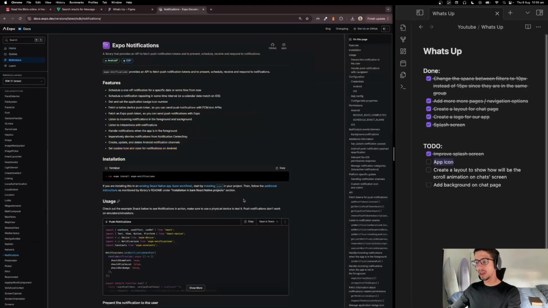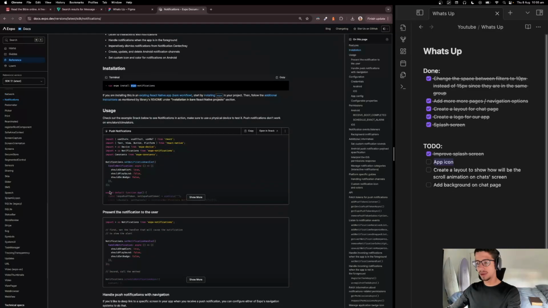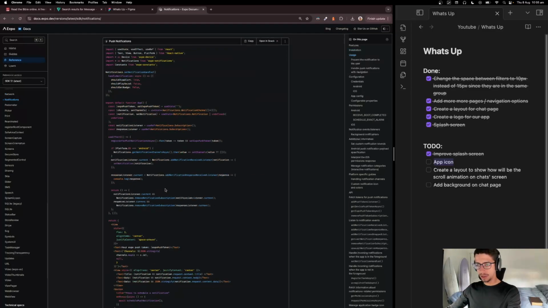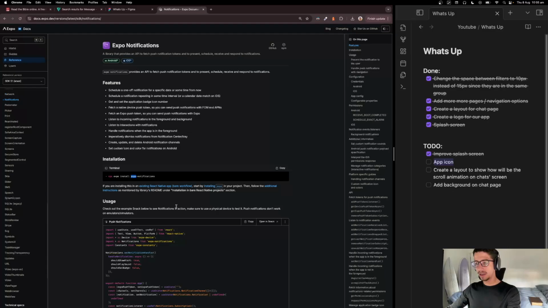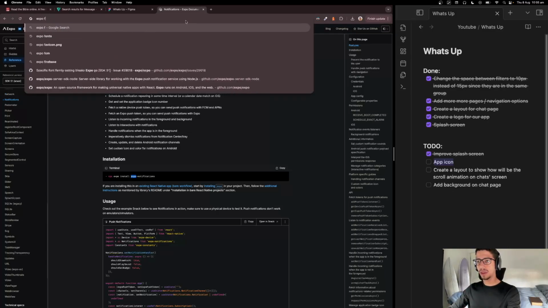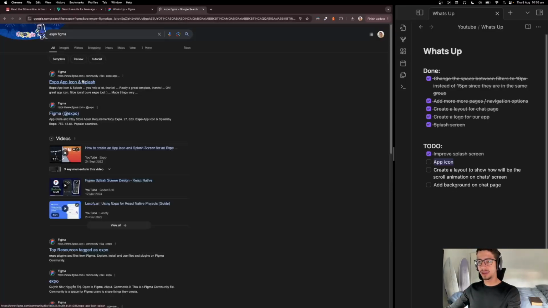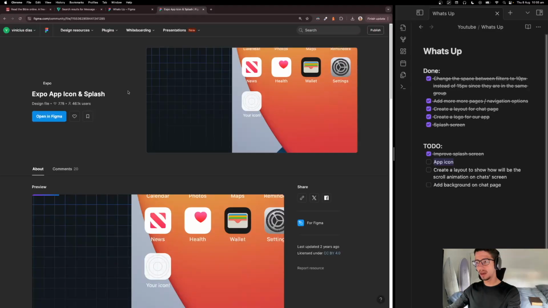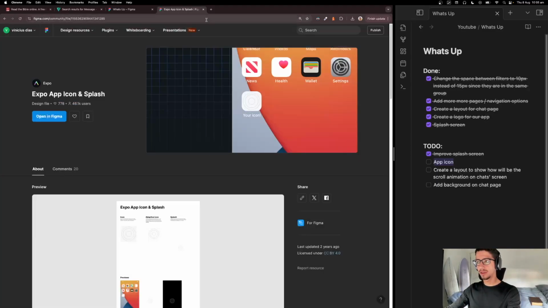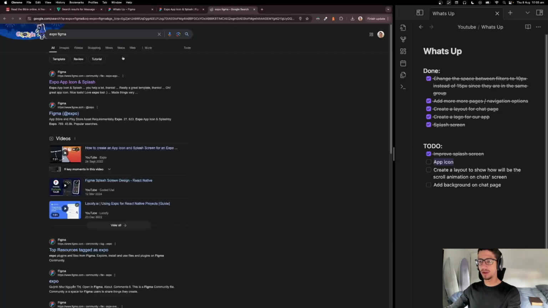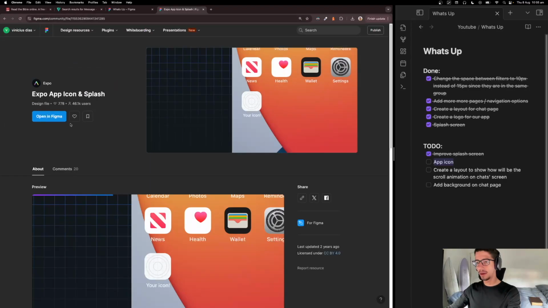We can use Expo notifications to do it with React Native. I'm saying that because I know Expo provides a Figma file to create a splash screen and an icon. So let's do this. If you want to get this Figma, just search for Expo Figma. You're gonna find it in the first link. Just open up Figma.